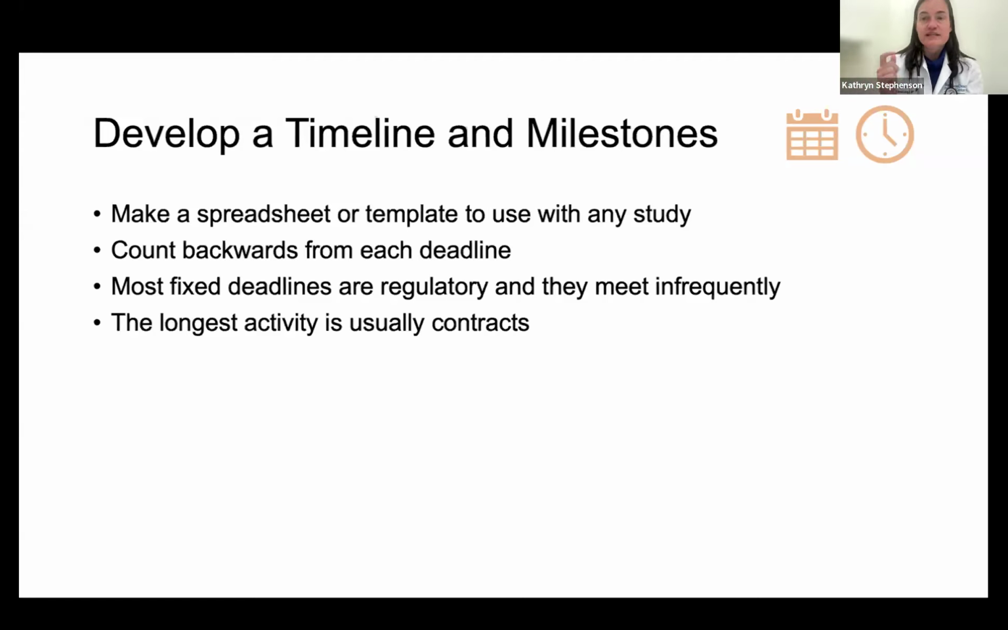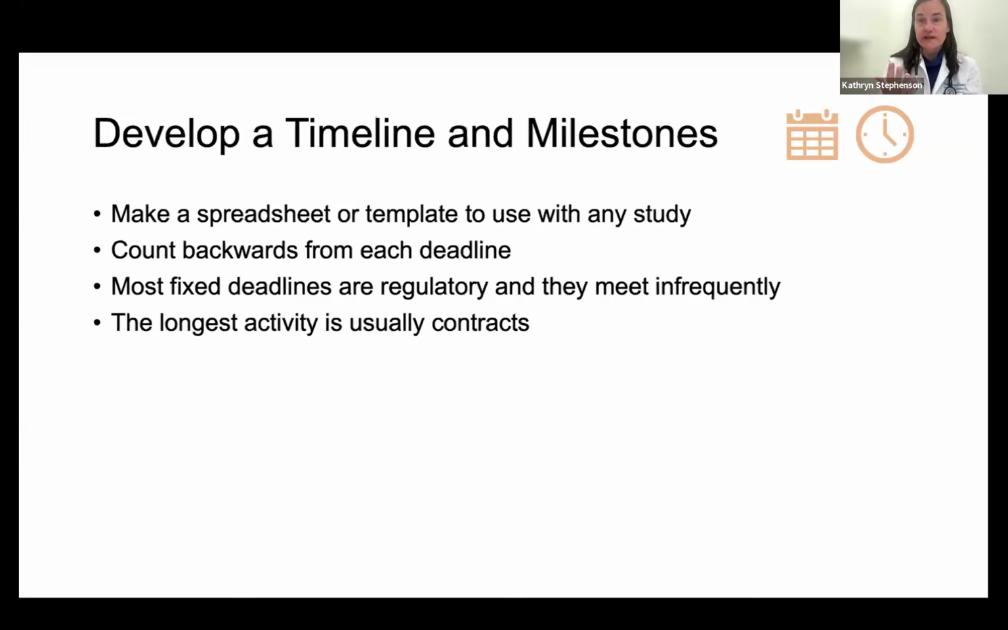Having said that, the longest activity in my experience is usually contracts. Nowhere in a K application will you ever have to talk about contracts. However, contracts and agreements are actually necessary to perform your work, involve lots of parties, and can be very slow.